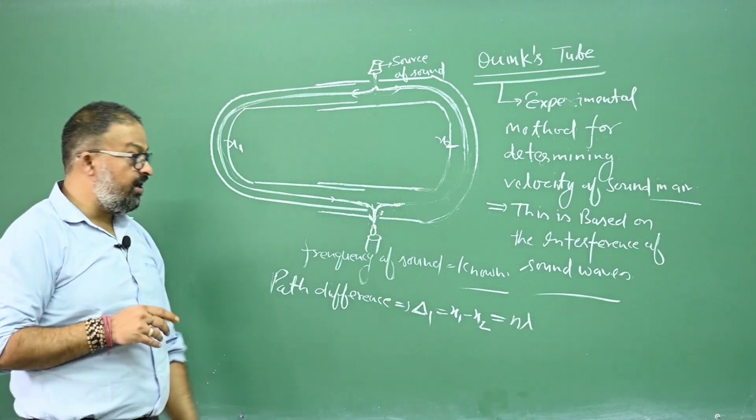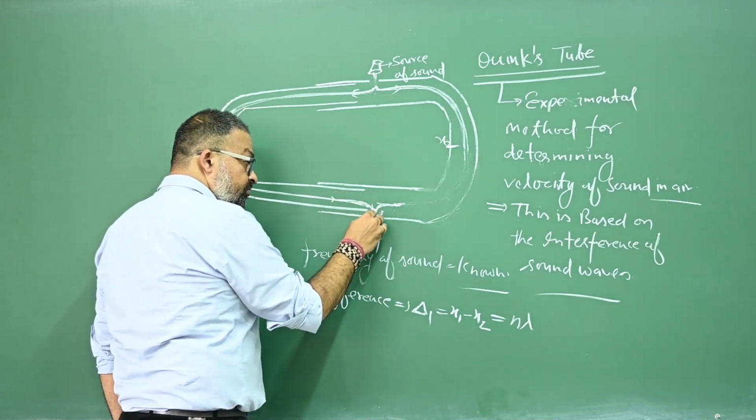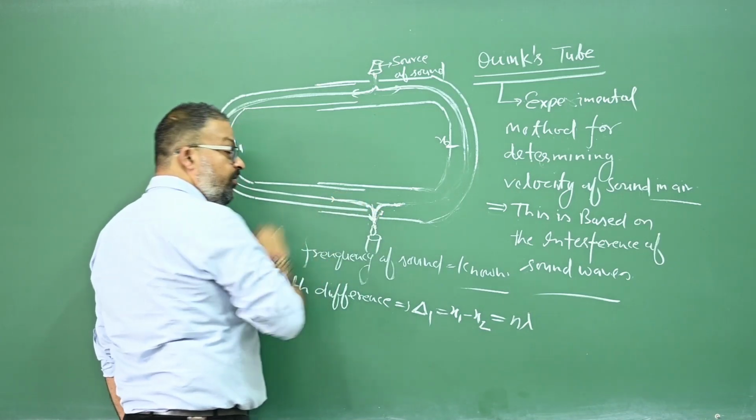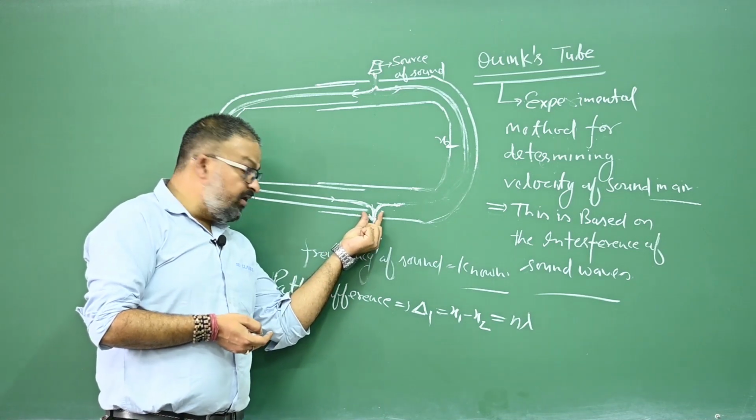And how would we decide that the path difference is n lambda? Listen, when these sound waves meet here again at this point, there will be interference between these two waves.